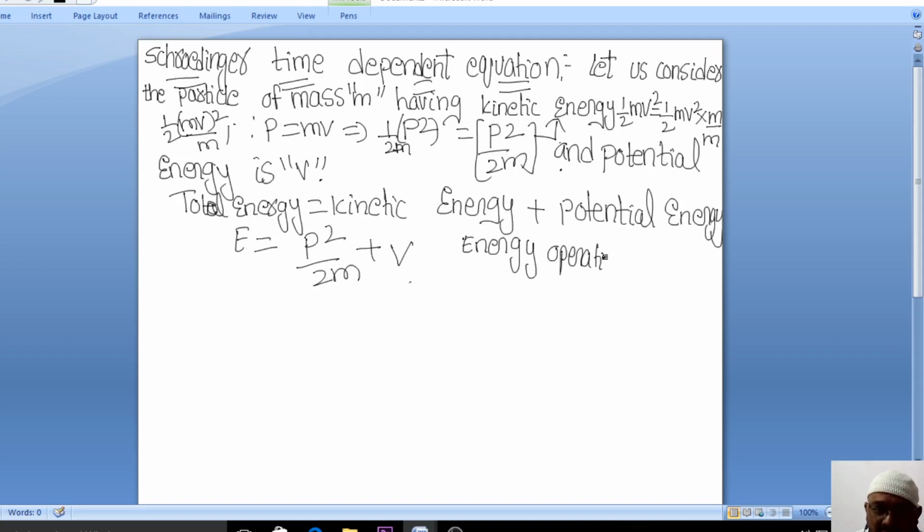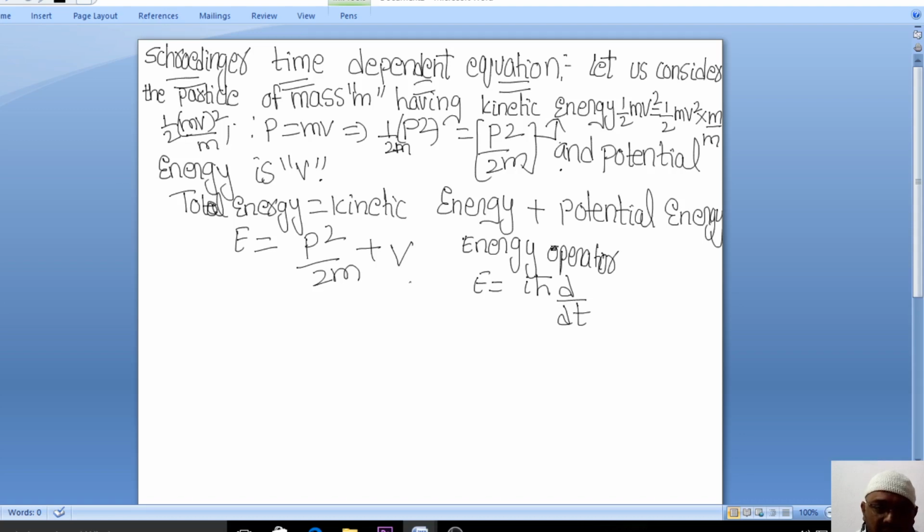So this you have to use it. Operator, energy operator, which gives us the information. There is a derivation of how I got this E. So this E can also be written as i h bar ∂/∂t. This is the energy operator.